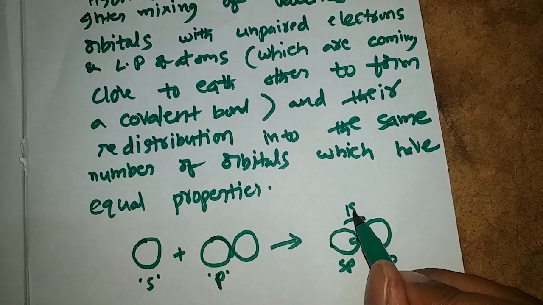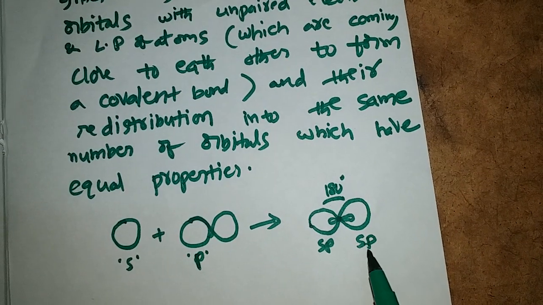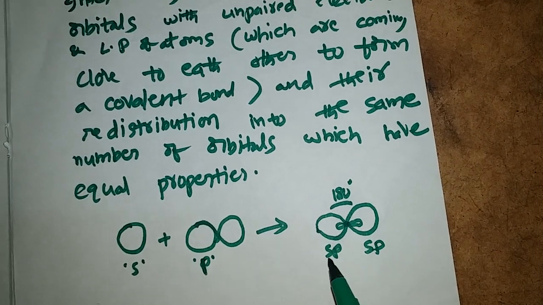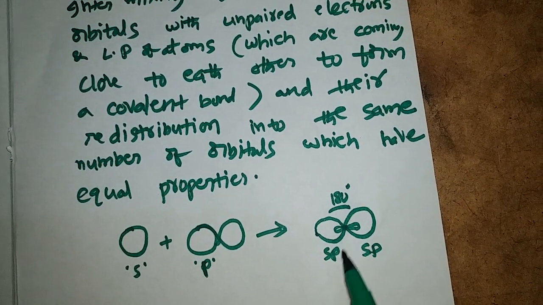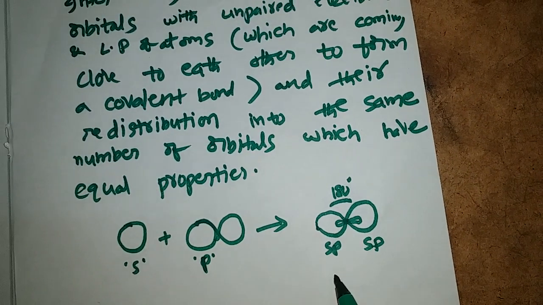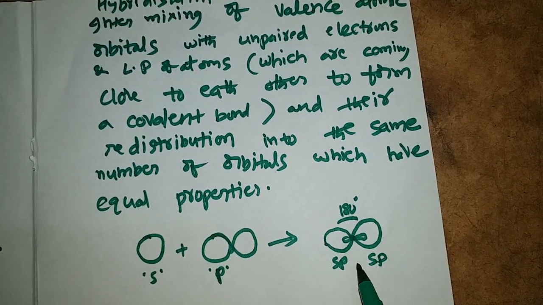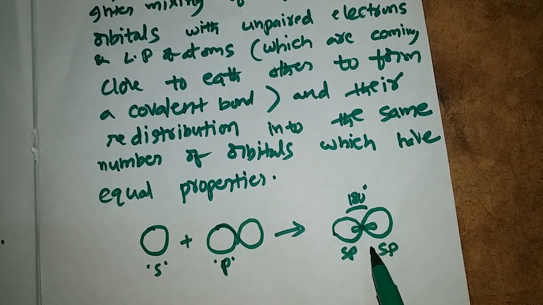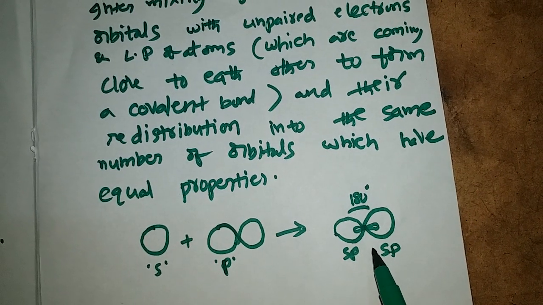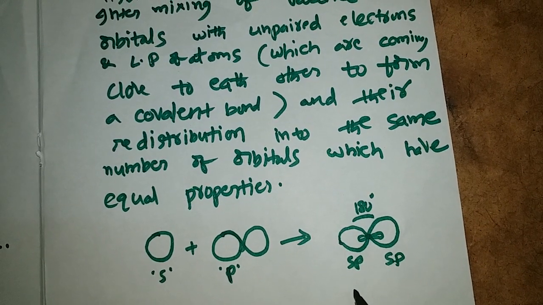They will be arranged separated by an angle of 180 degrees to minimize the repulsions between the electrons present in the hybridized orbitals. By this orientation, the hybridized orbitals give shape to the molecule where they are present.